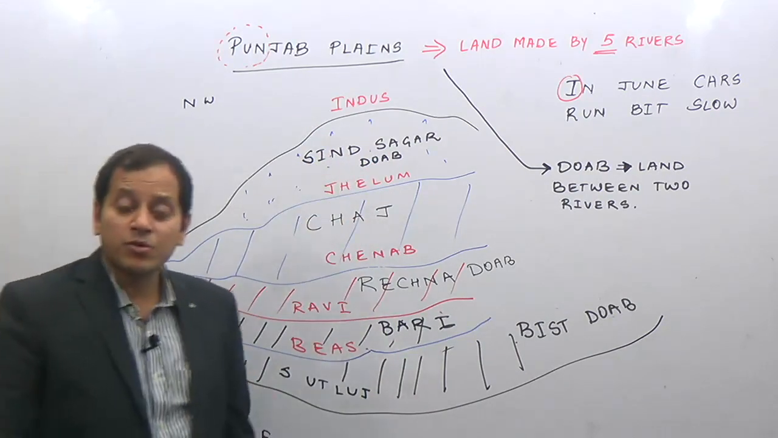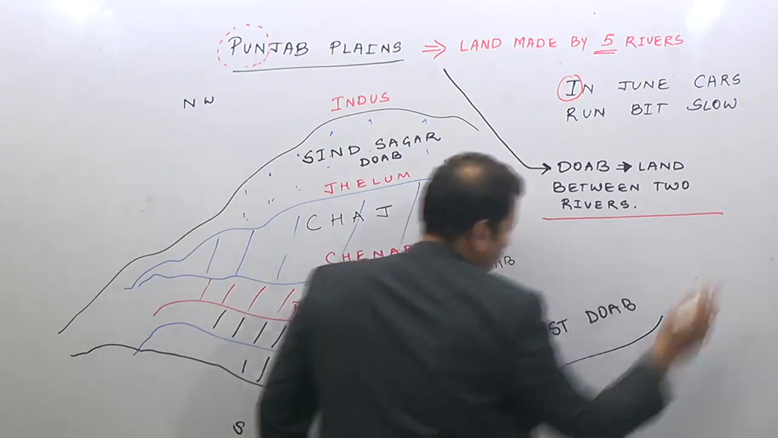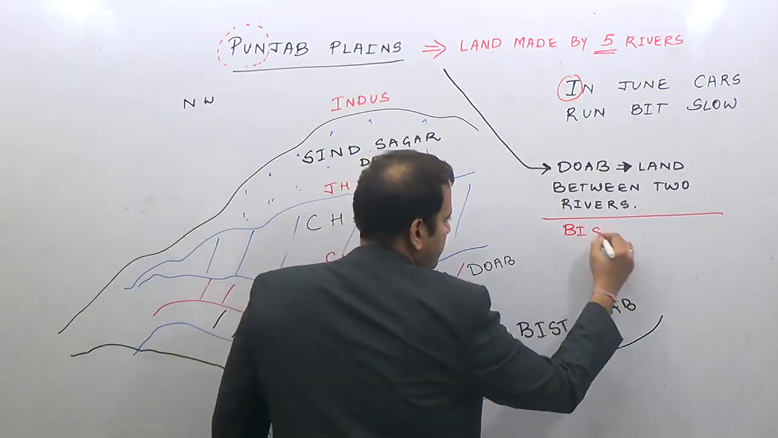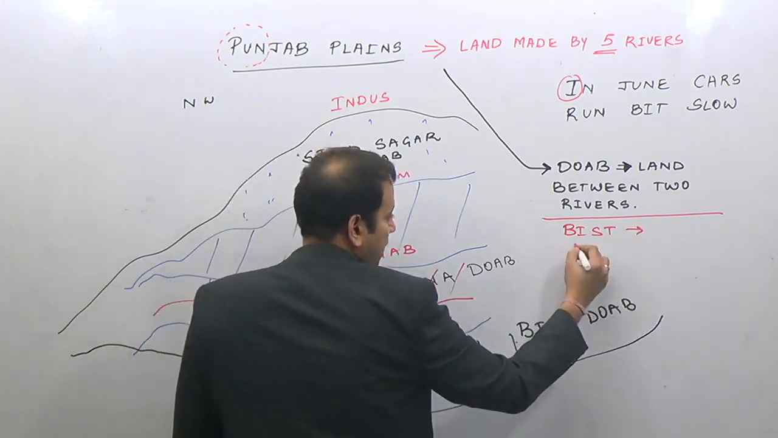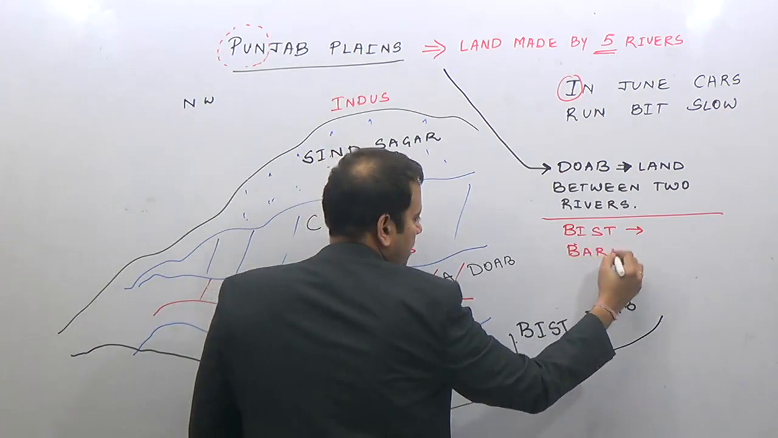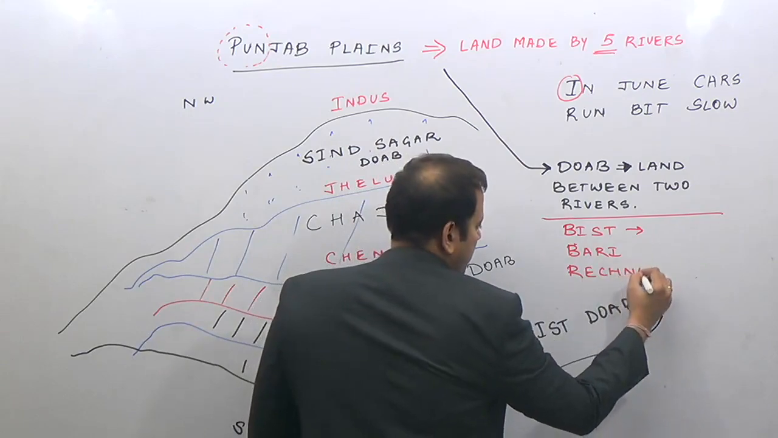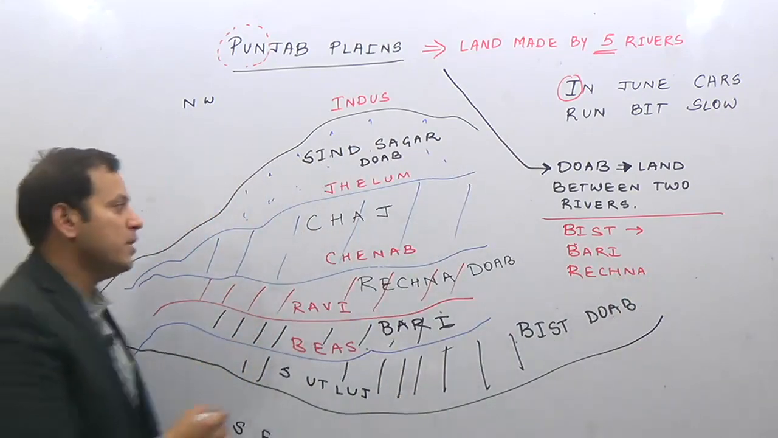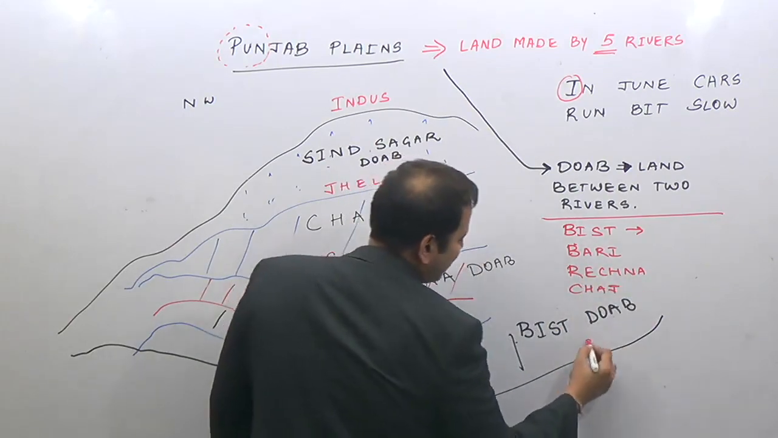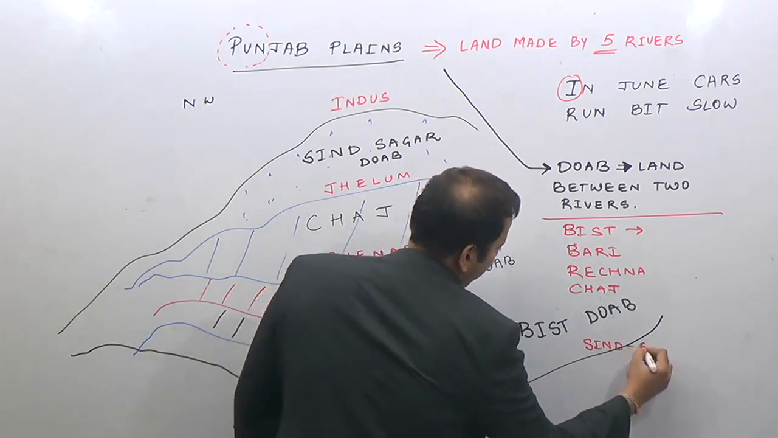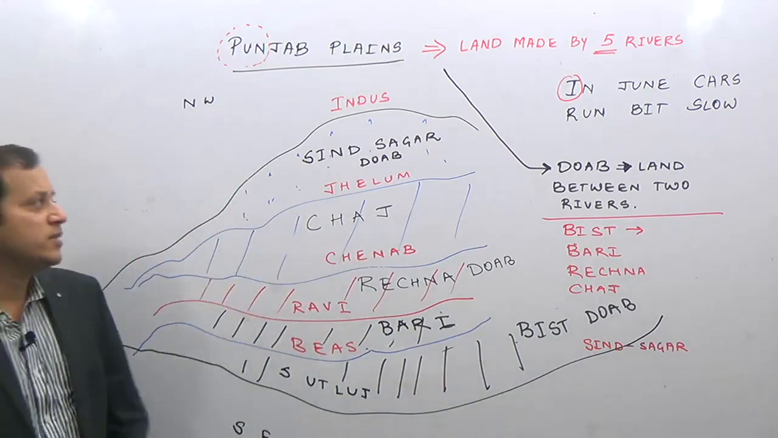So how will the questions come? Questions will come on the basis of match the column. So we already know what is Bist doab, between Beas and Satluj. Then what is Bari doab, between Beas and Ravi. Then what is Rechna doab, between Ravi and Chenab. Then the Chaj doab between Chenab and Jhelum, and lastly there is the Sindh Sagar doab, between Indus and Jhelum.